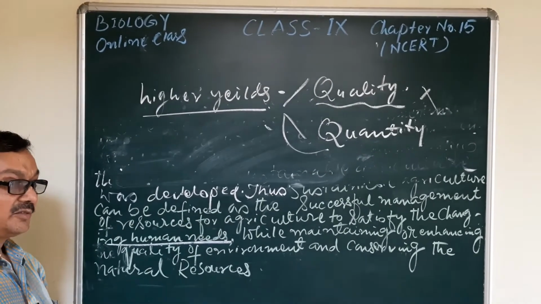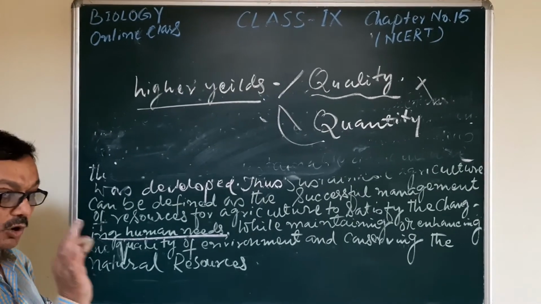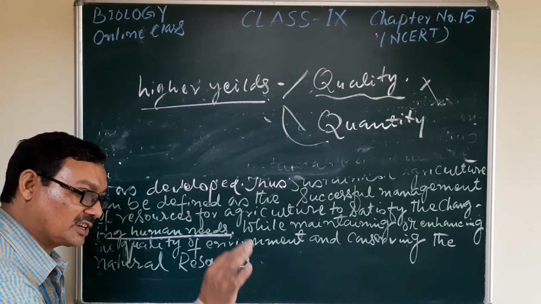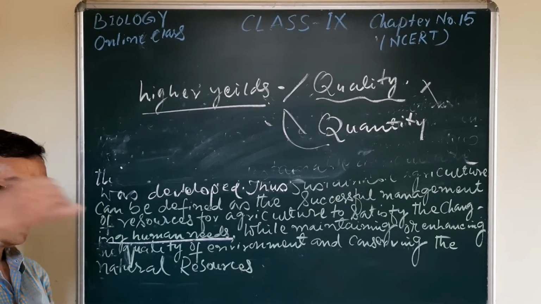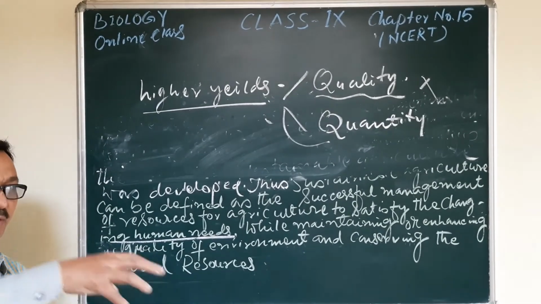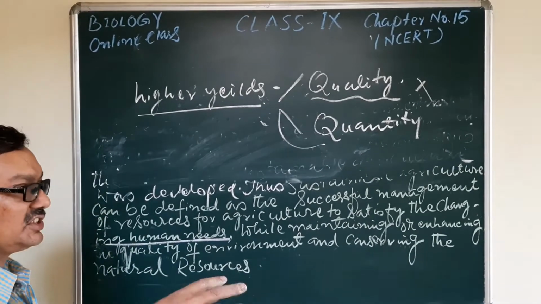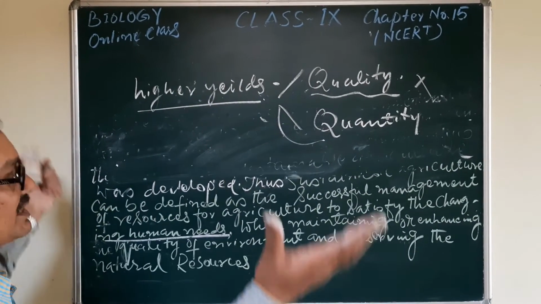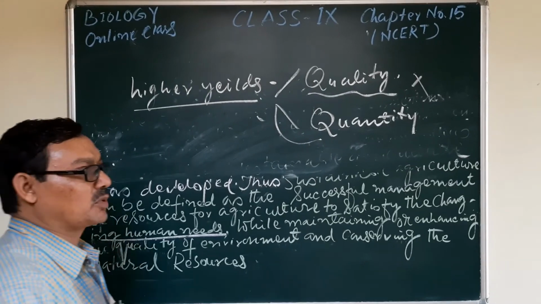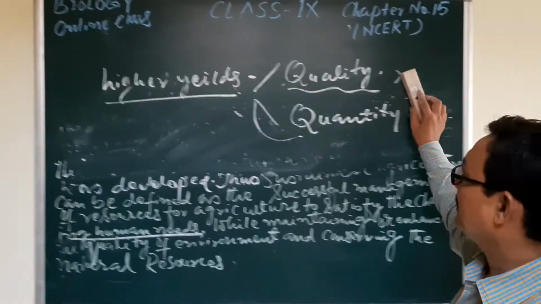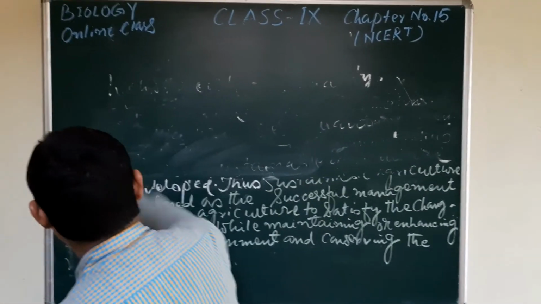That is why we require low cost, low input, and high output. And such things are only possible when we see the different aspects of the improvement in food resources. That is the main part of our lesson.